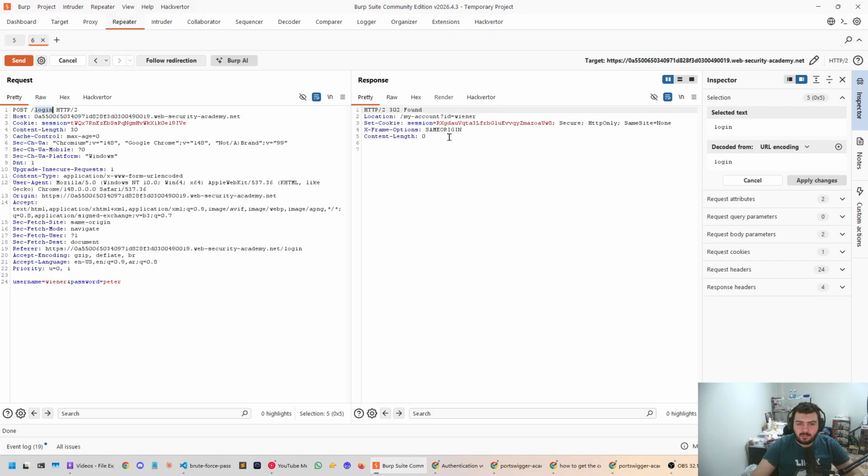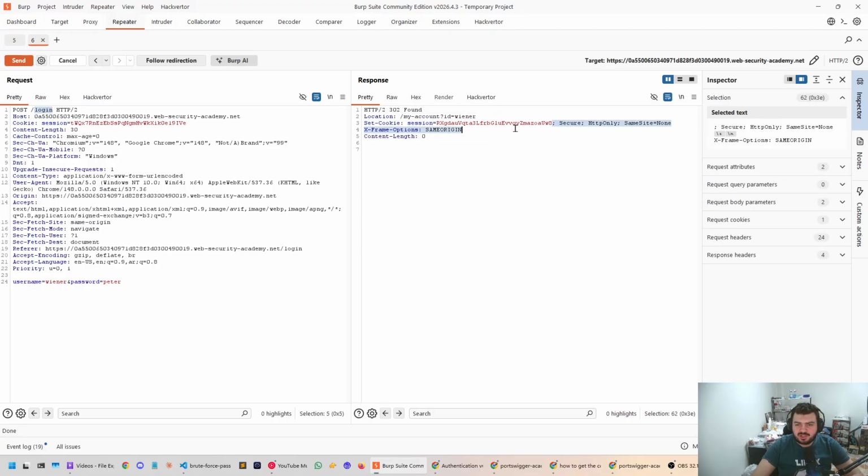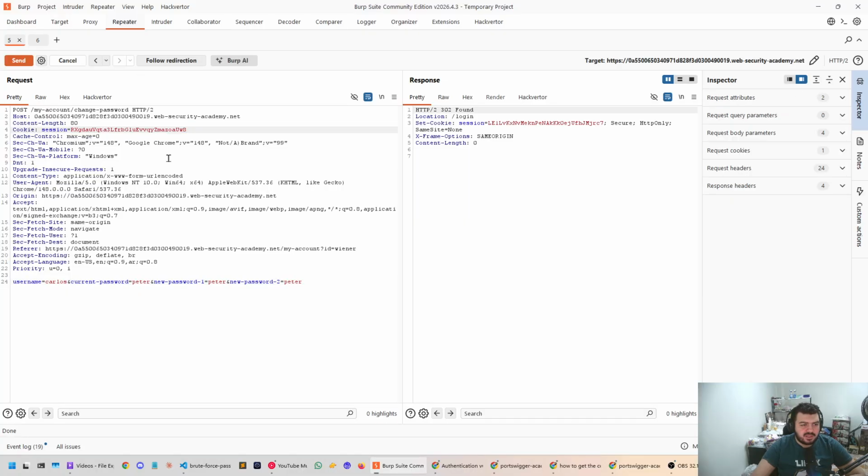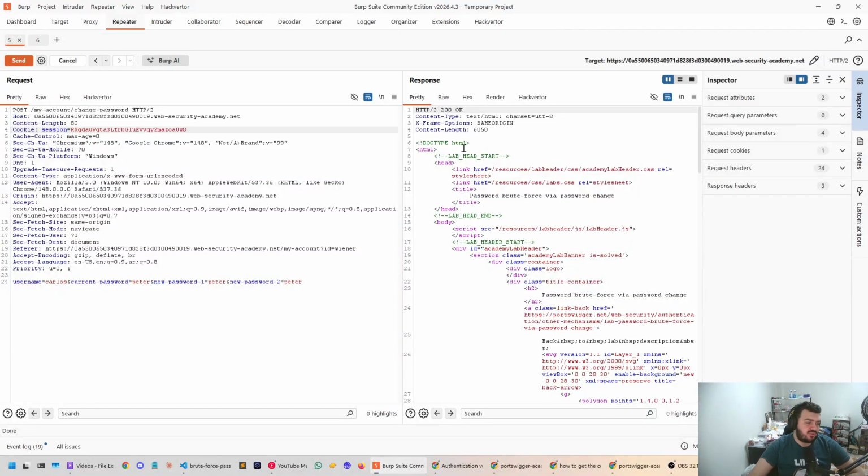Let's log in again. I'm gonna grab the session here. This is just to prove a point and to myself actually. So here, this is the correct session and this is the correct password now. It's actually Peter. So I'm gonna send this and yeah, I get a 200 now. So now we changed the password from Peter to Peter. Yeah, that does not make sense, but it still worked. We got a 200. So my theory is correct.